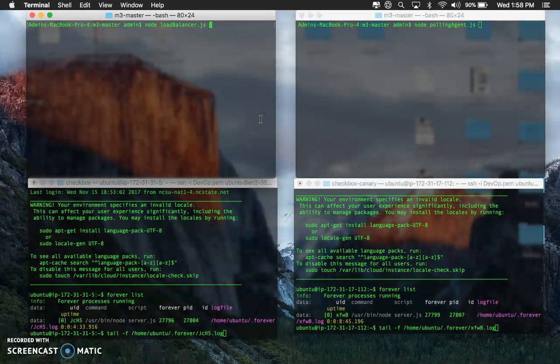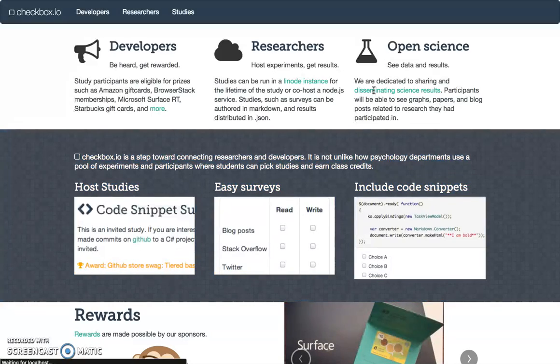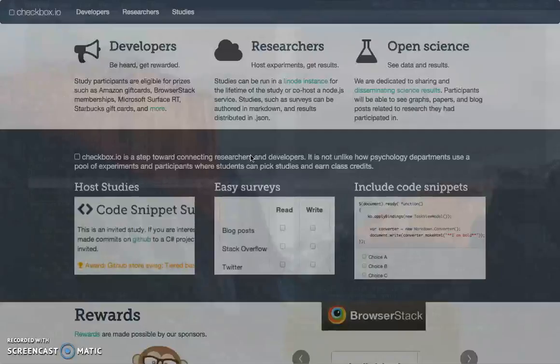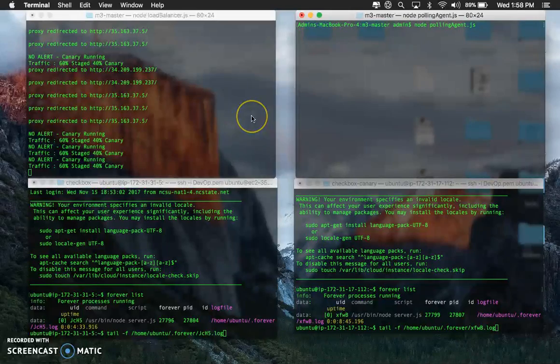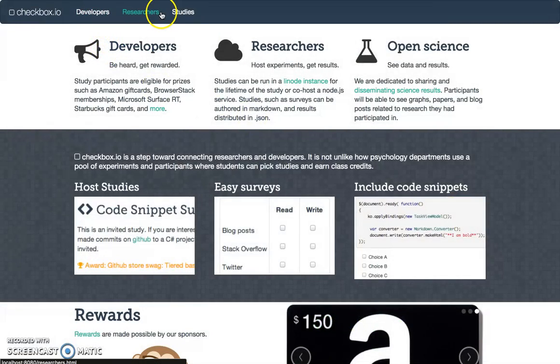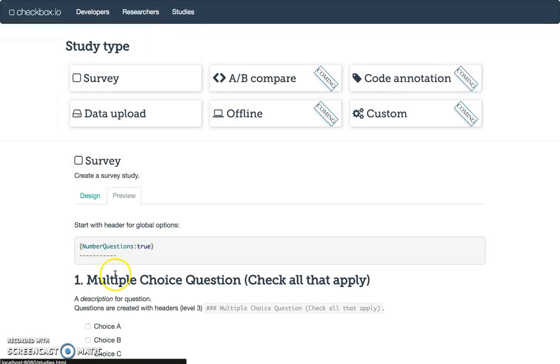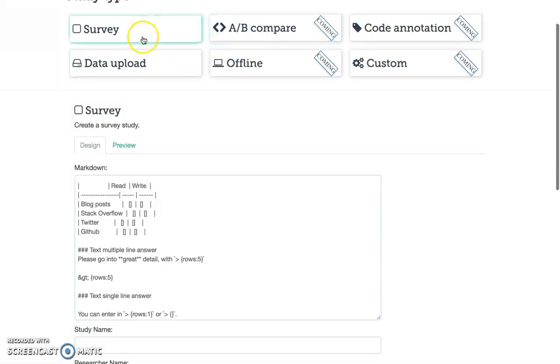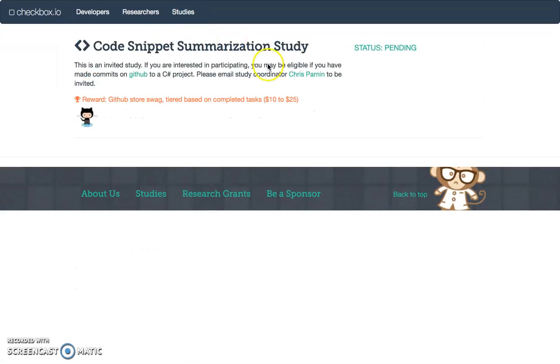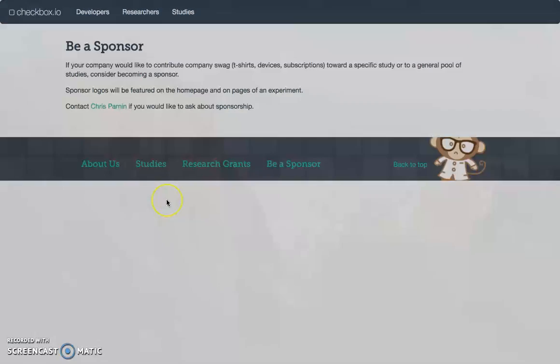And let's start running the load balancer. And as you can see, the checkbox application is up and running. And let's run the polling agent as well. And I'm going to make a bunch of requests to the different parts of the application. I'm going to hit survey, hit studies, be a sponsor.